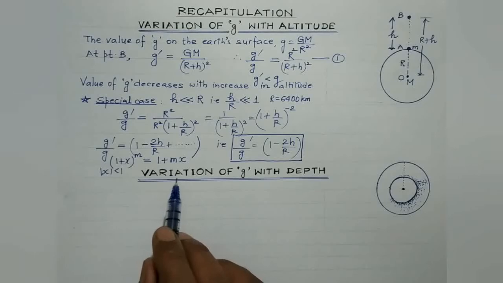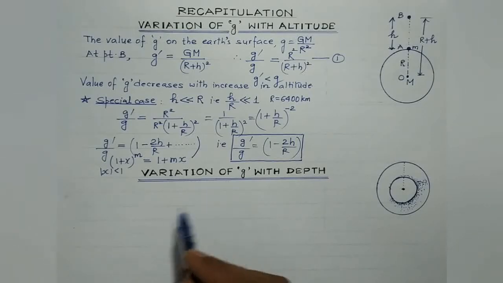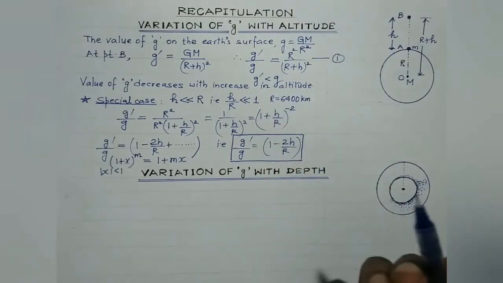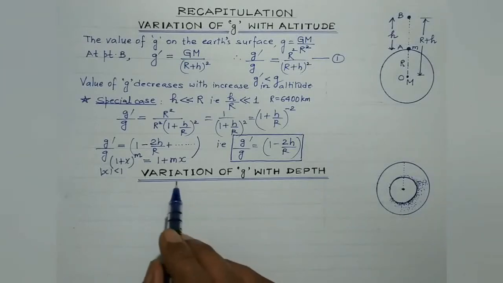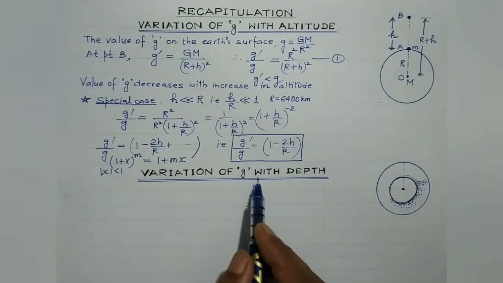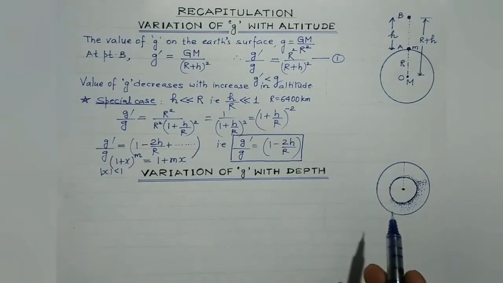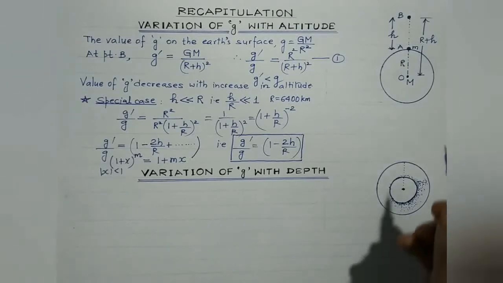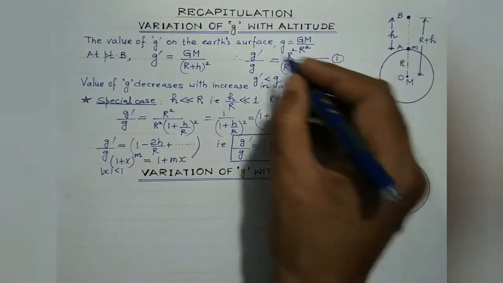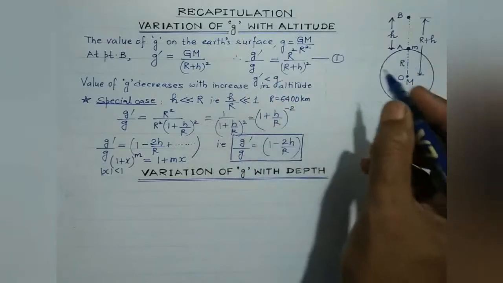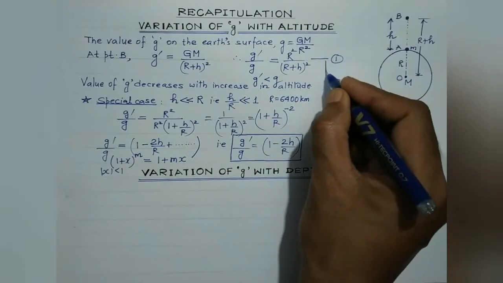Now let's consider, actually let's recap, because these are the topics which we have done earlier as well. Now let's discuss the variation of small g with the depth. And before we start this, let's discuss the variation of small g with altitude graphically. Now suppose